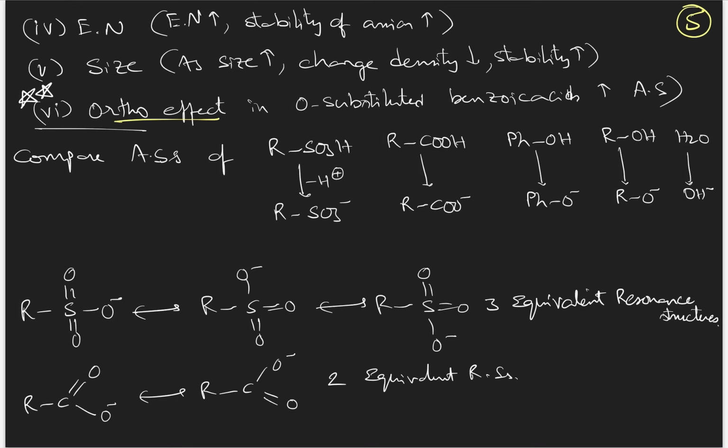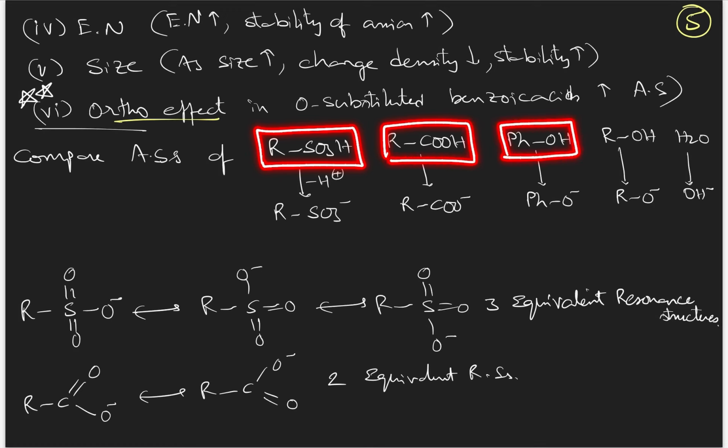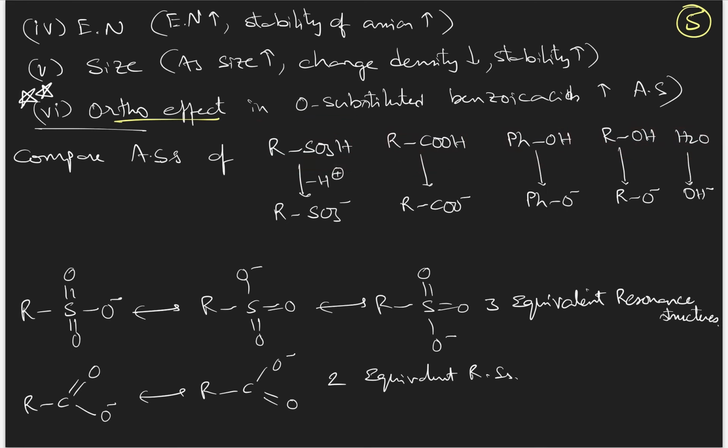Okay. Now for understanding, I have given one question to compare the acidic strengths of sulfonic acid, carboxylic acid, phenol, alcohol and water. Now what we have to do? We have to write their conjugate bases. After release of the H plus ion, sulfonic acid will form alkane sulfonate. Similarly, alkane carboxylate, then phenoxide, alkoxide, hydroxide. Now let us check these conjugate base stabilities.